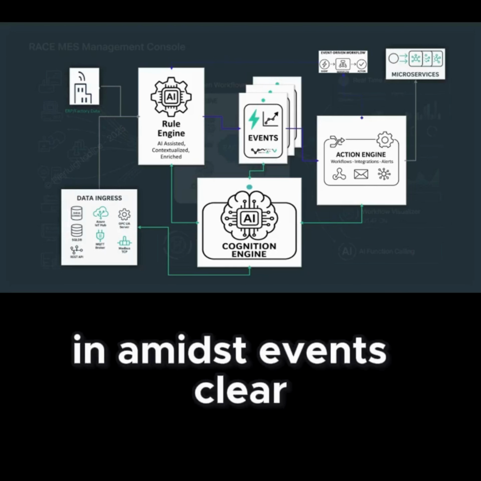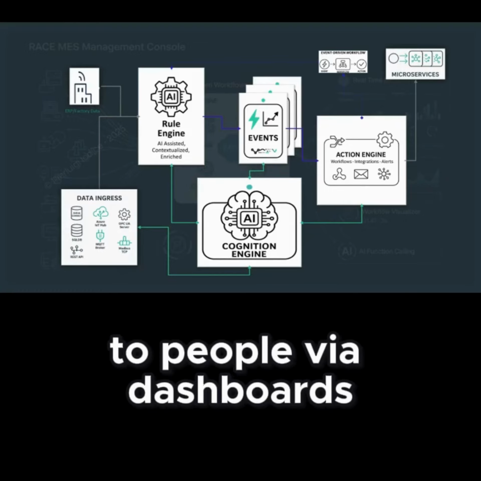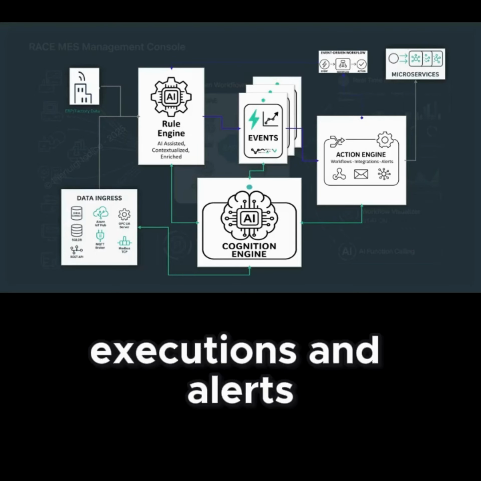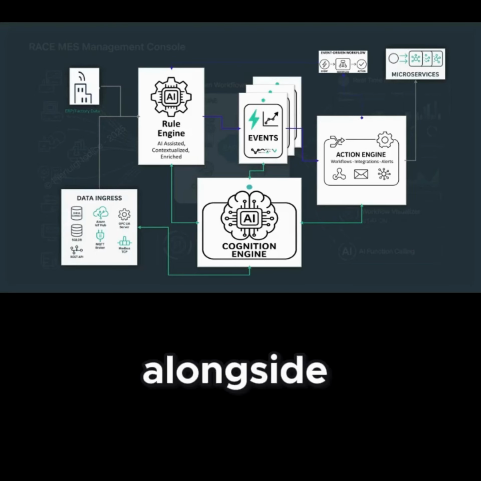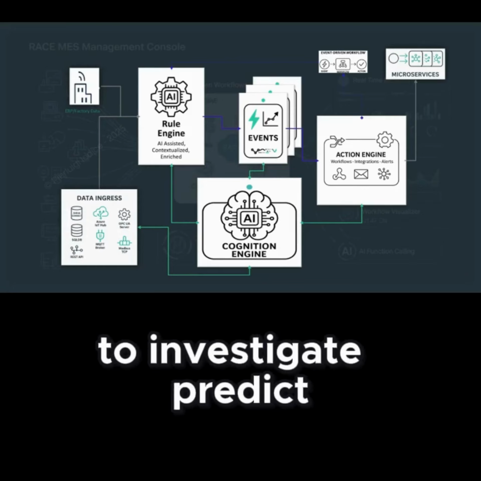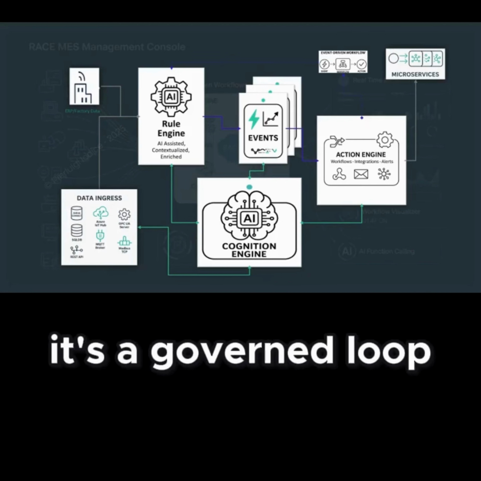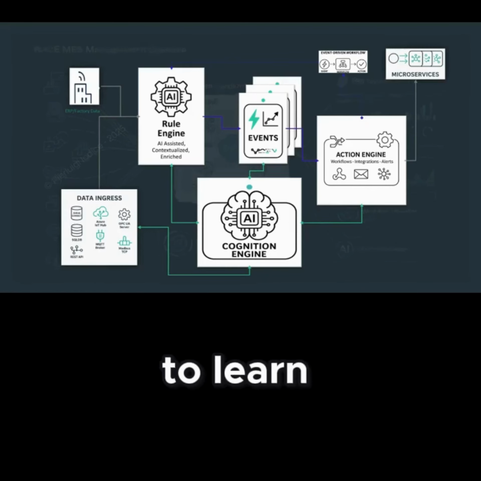Those events flow two ways: to people via dashboards, and to the action engine to run workflows, integrations, executions, and alerts. Alongside, the cognition engine learns from the stream to investigate, predict, and recommend. End-to-end, it's a governed loop: sense to decide to act to learn.